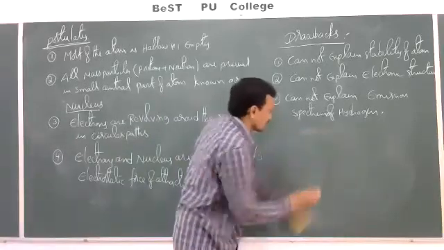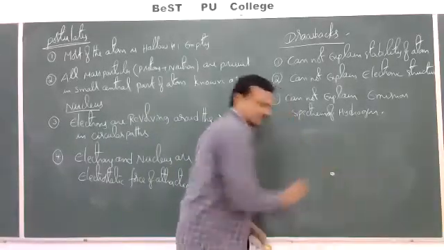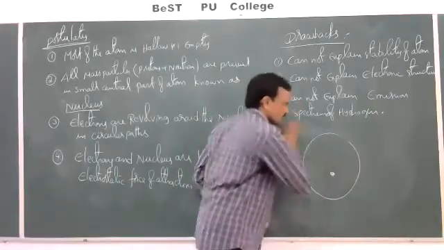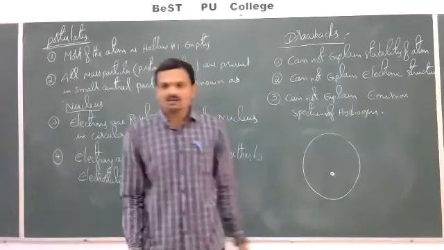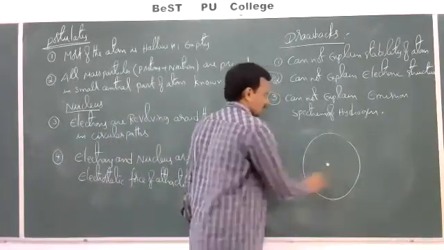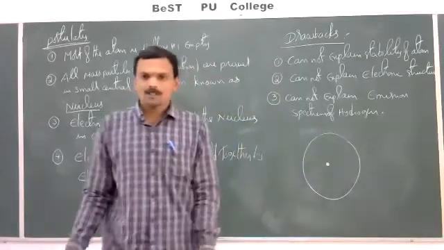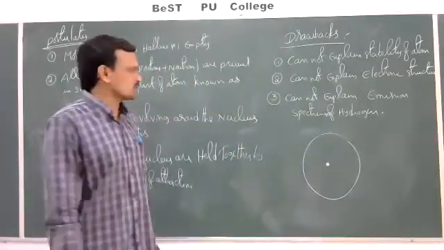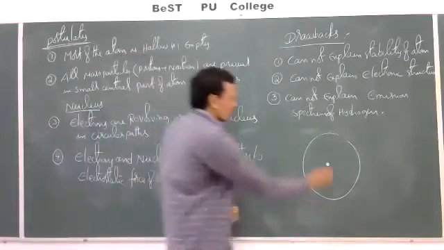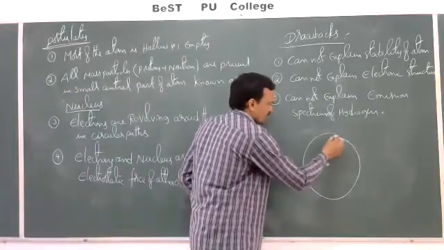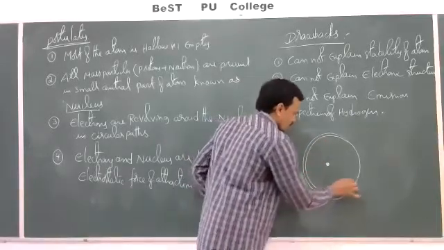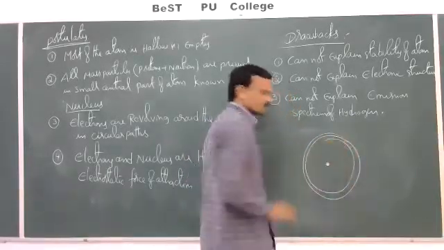this is an atom, this is the nucleus of the atom. Suppose an electron is revolving in a circular path. So when the electron is revolving in a circular path, as per classical mechanics, when a particle is revolving, it loses energy continuously. So when this electron is revolving around the nucleus in a circular path like this, it loses energy continuously.